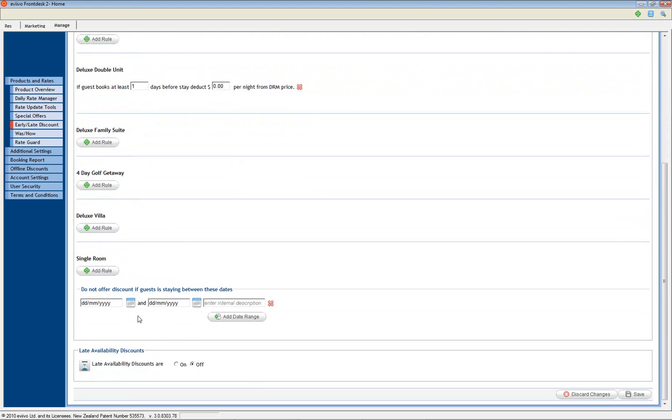Add exclusion dates for periods when you don't wish to offer the discount. And remember to click Save to save your changes.